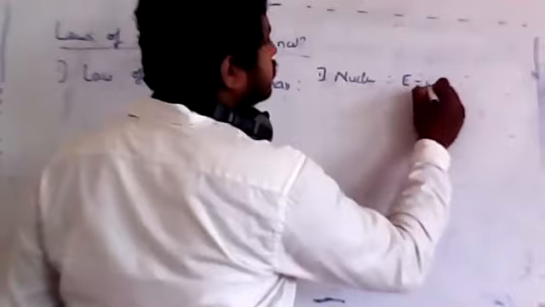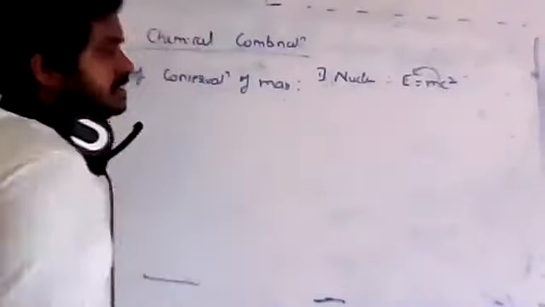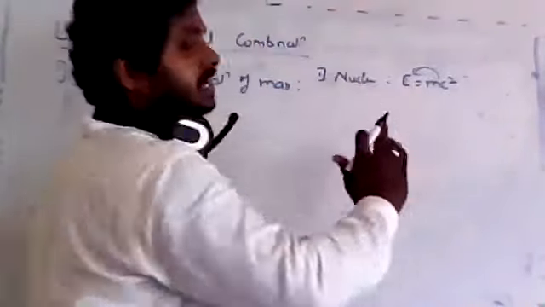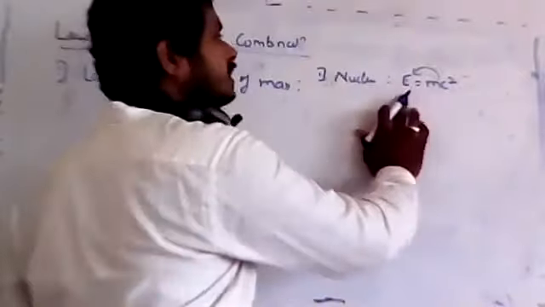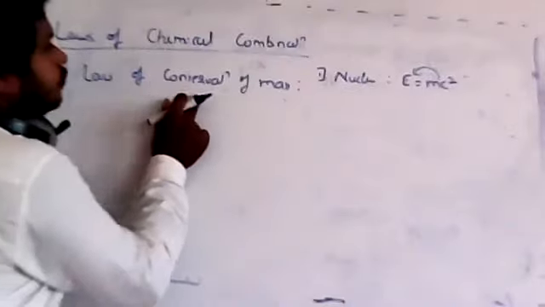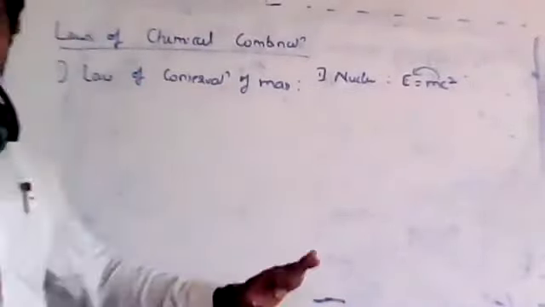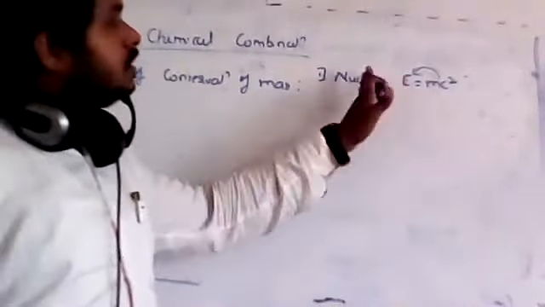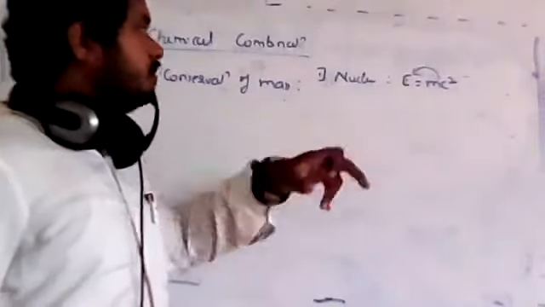According to Einstein's equation, E equals mc square, mass could be converted into energy. There also it is converted into energy, but it is not lost. You will be converting the mass into energy without losing anything, because we have a similar law. What is that? Law of conservation of energy. The same thing is repeated: energy cannot be created or destroyed. The only thing is you can convert it from one form to another. Here mass can also be converted into energy.